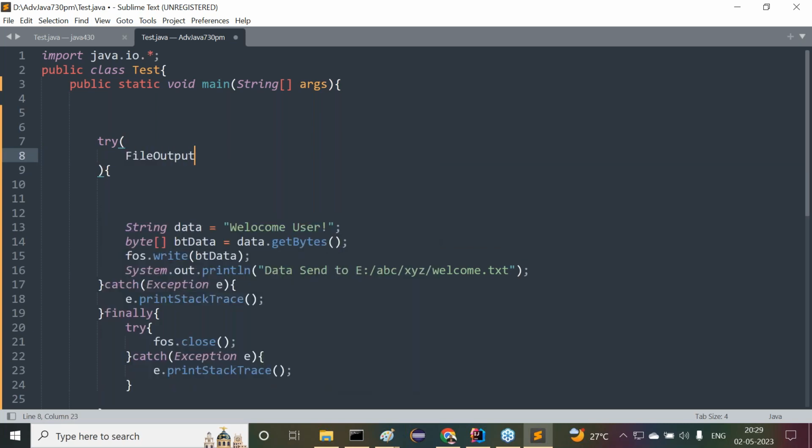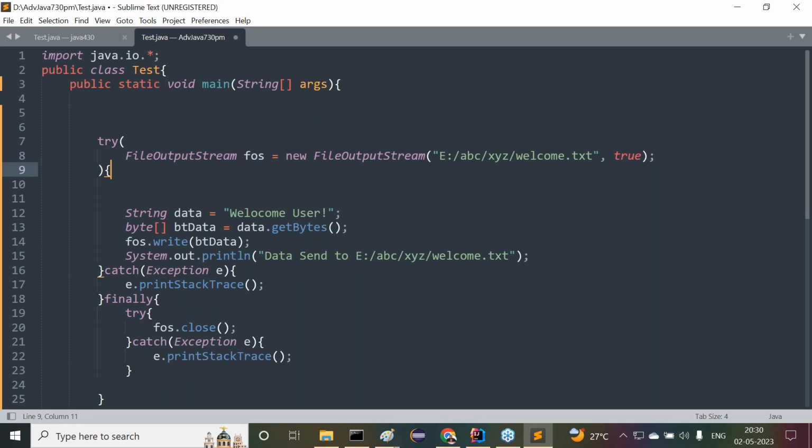FileOutputStream fos is equal to new FileOutputStream, then the respective content we provide here. Observe carefully. This is an auto closable resource. It must implement, either directly or indirectly, the java.lang.AutoCloseable marker interface. It must implement the predefined AutoCloseable interface internally. Now it is implemented. That's why we are able to use it. The remaining part of the program is very same.